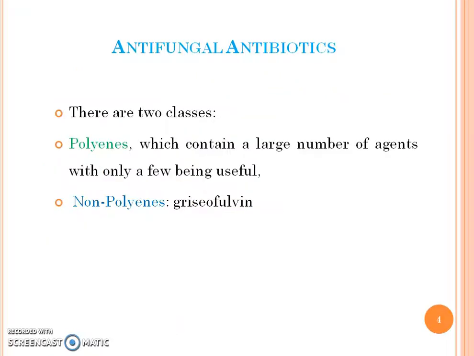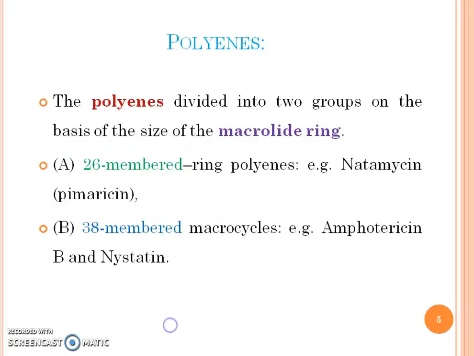Antifungal antibiotics are classified into two classes. One is the polyene antibiotics, which contain a large number of agents with only a few being useful, for example, amphotericin B and nystatin, and the non-polyenes, for example, griseofulvin. The polyenes are divided into two groups on the basis of the size of the ring: the macrolide ring, a 26-member ring, for example natamycin, and secondly the 38-member macrocycle ring, amphotericin B and nystatin.